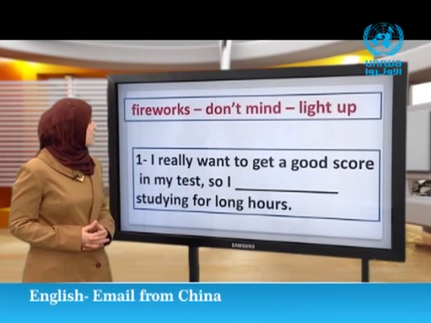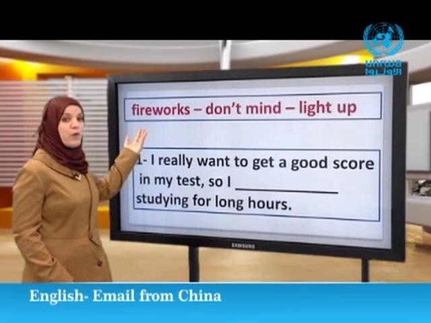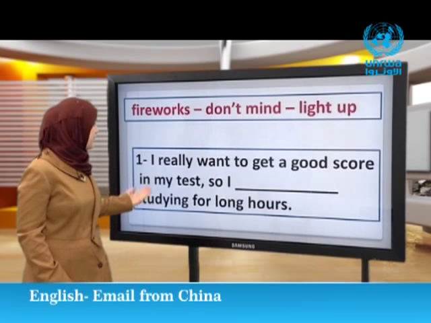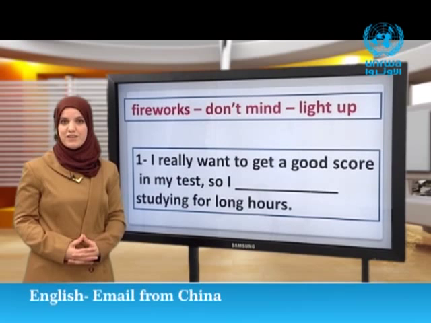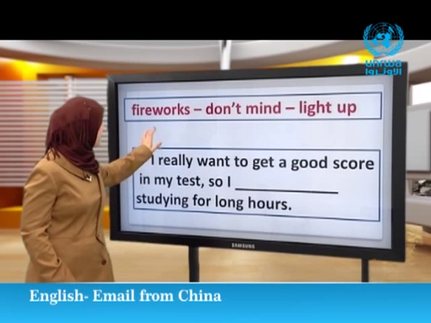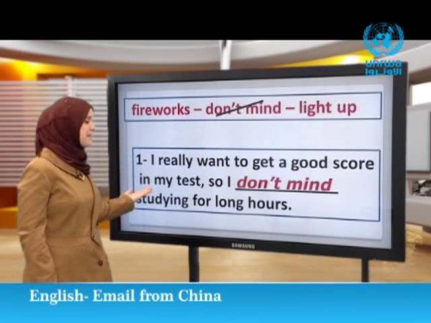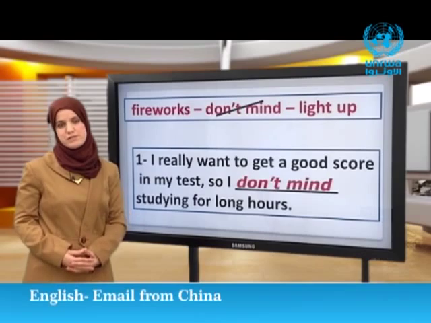I really want to get a good score in my test, so I blank studying for long hours. What is the right answer? Great. I really want to get a good score in my test, so I don't mind studying for long hours.